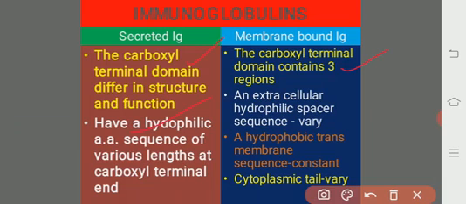And the membrane bound IG has an extracellular hydrophilic spacer sequence that may vary, a hydrophobic transmembrane sequence that is constant without any change, and a cytoplasmic tail. There is a variation in the hydrophilic spacer, and in the cytoplasmic tail. So these are the differences between secreted Ig and membrane bound Ig.